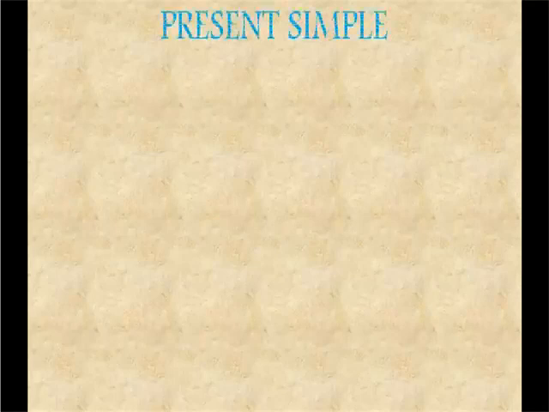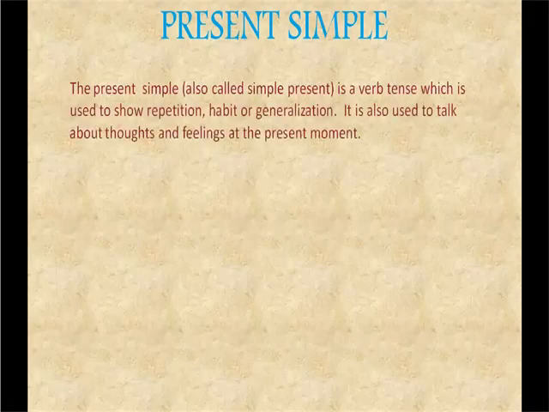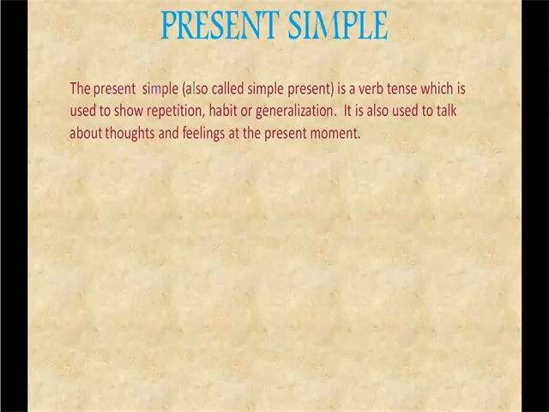Now we'll see present simple. What is present simple or simple present tense? It is a verb tense which is used to show repetition, habit or generalization. It is also used to talk about thoughts and feelings at the present moment. So basically it means the action which is happening now, or whichever action or event takes place on a regular basis.